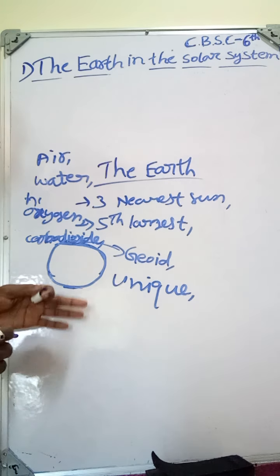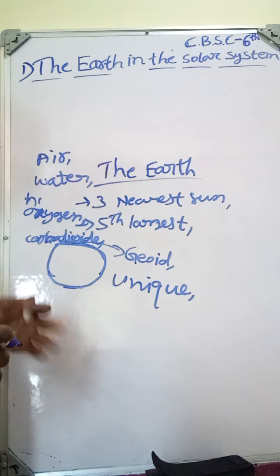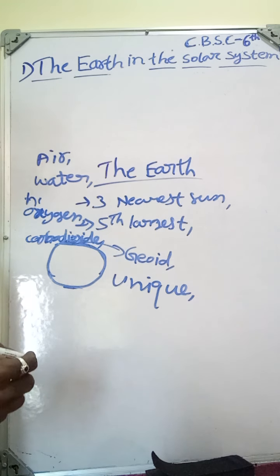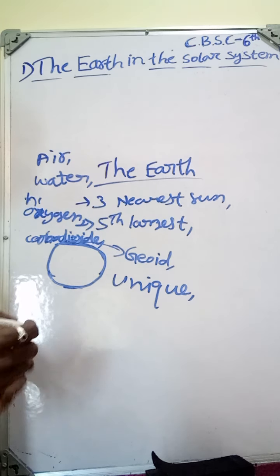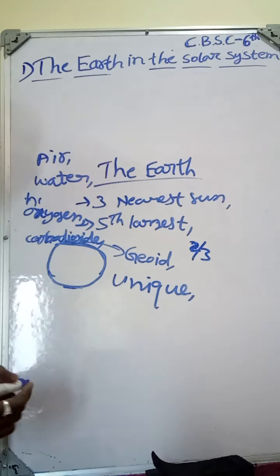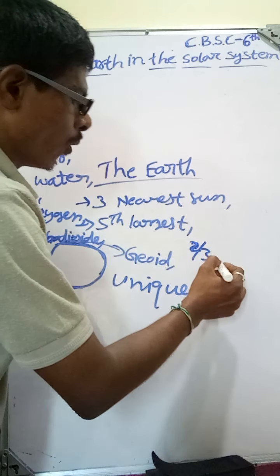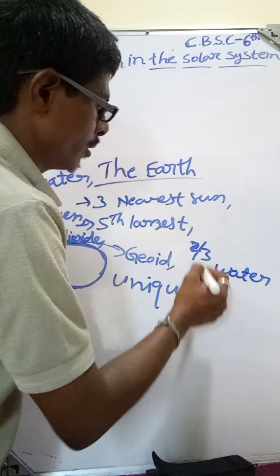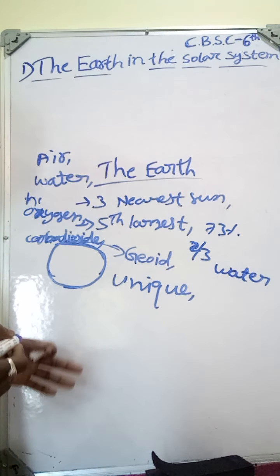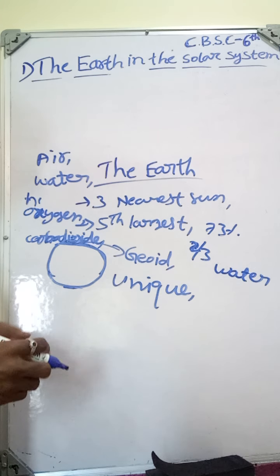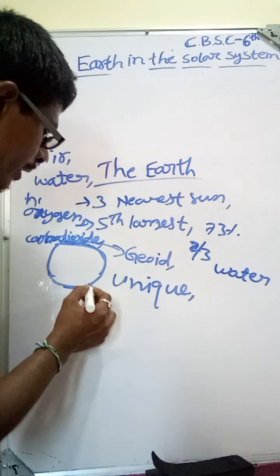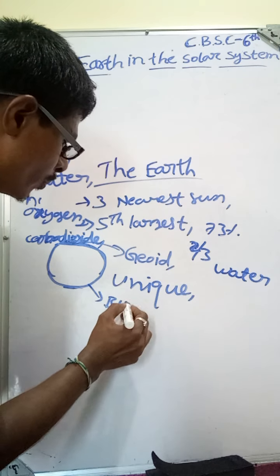If you see the Earth from other planets, it looks like a blue planet. Why? Because two-thirds of the Earth's area, or 73% of the Earth, is covered by water and ocean bodies. That's why, if you see the Earth from other planets, it looks blue. So that is the reason the Earth is called the blue planet.